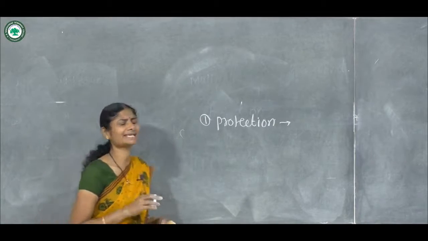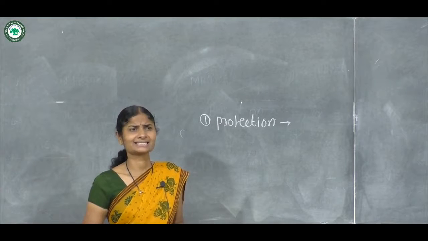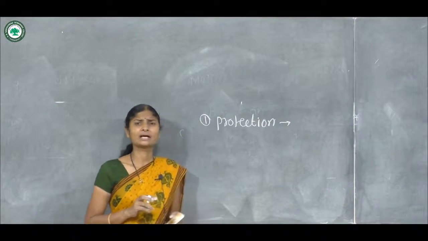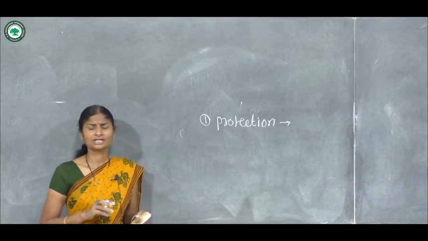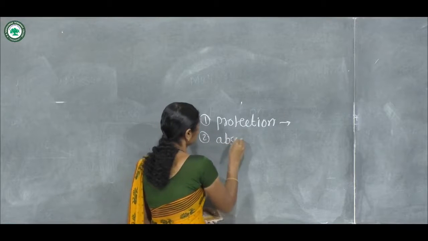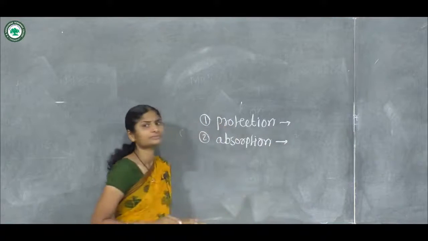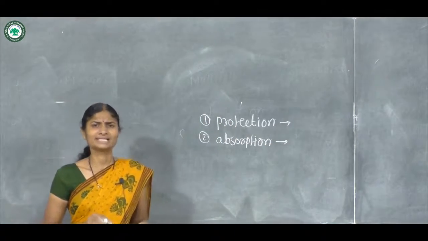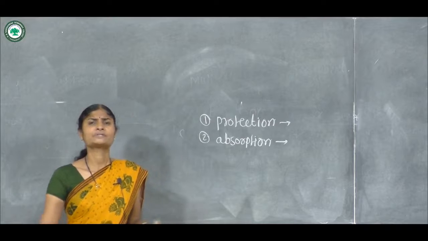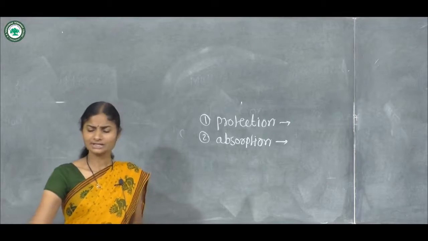Some epithelial cells are modified into keratinized cells and some are not keratinized, and such cells protect the internal tissue. Second function is absorption. Columnar epithelial cells present in the small intestine absorb nutrition from the small intestine.